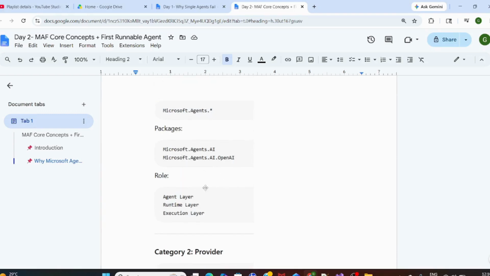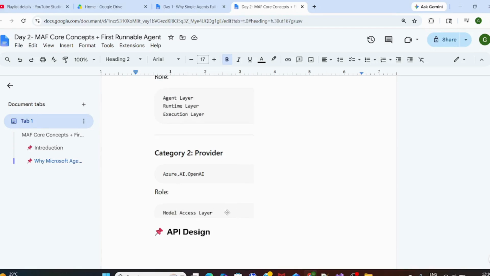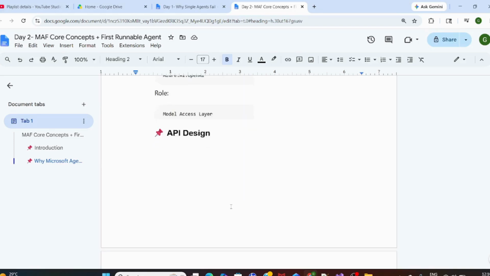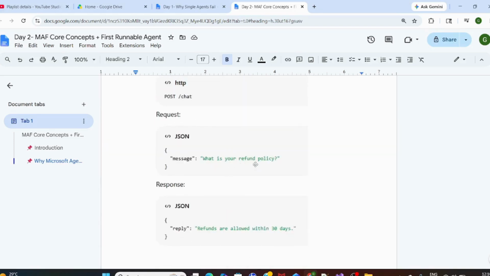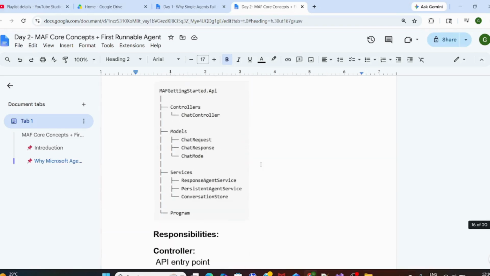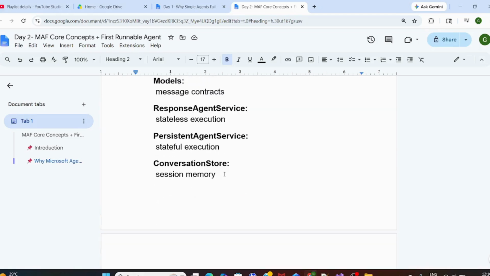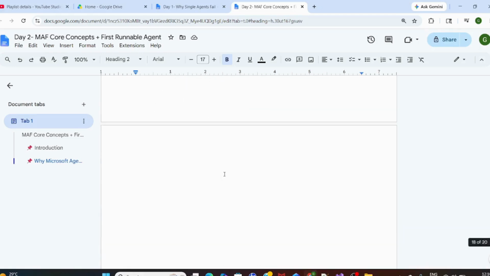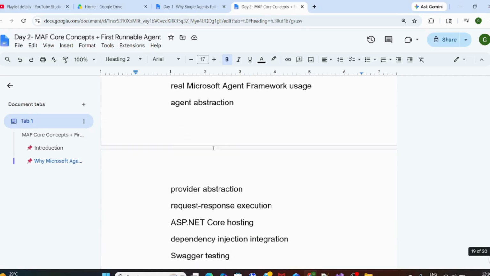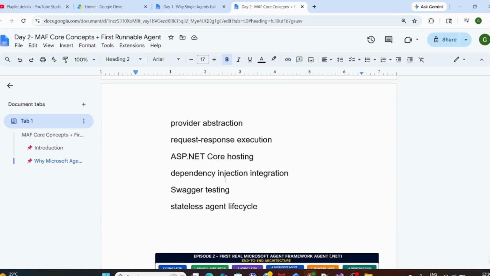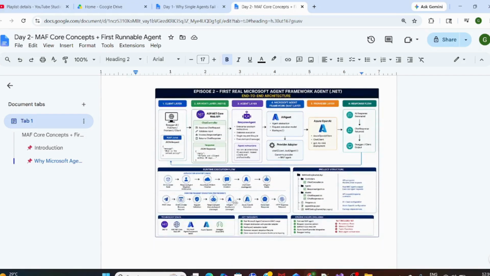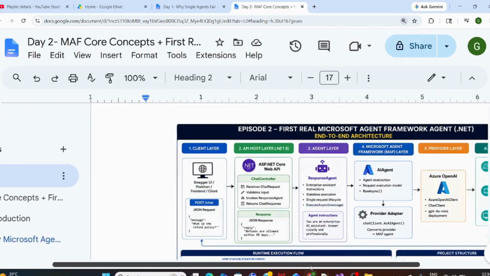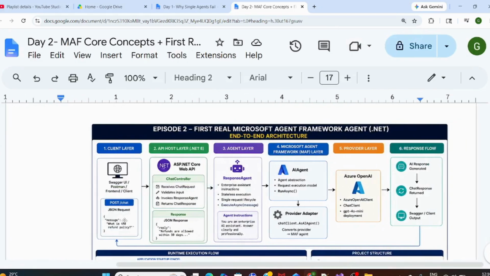So if I say MAF, it is the agent layer, runtime layer, execution layer given by the MAF, and the provider is the model access layer, which actually provides the data. Same chat, we will check where is the refund policy. Solution architecture, the same thing we discussed. Takeaways: real-time agent, provider abstraction, request response, core hosting. And this is the diagram we discussed right now. So we have a client layer, in our case Swagger. You will pass this message, where is the refund policy. Then it will actually invoke this API.